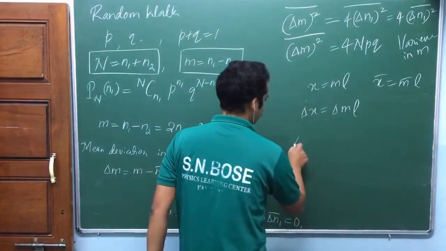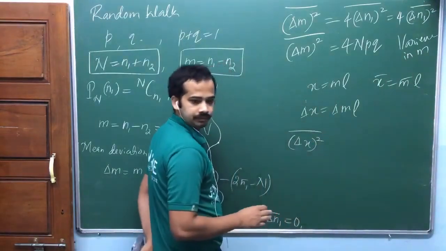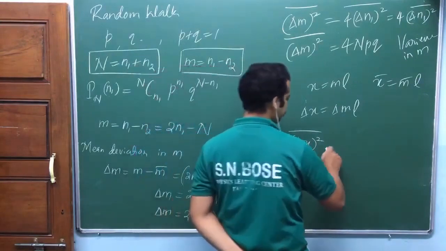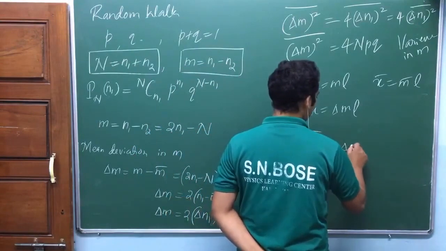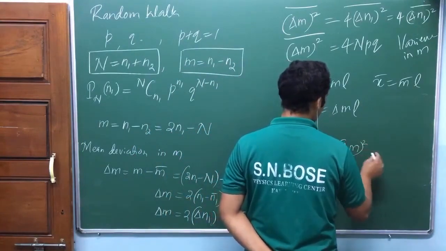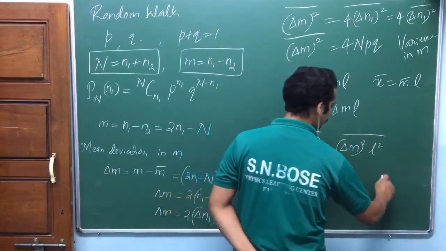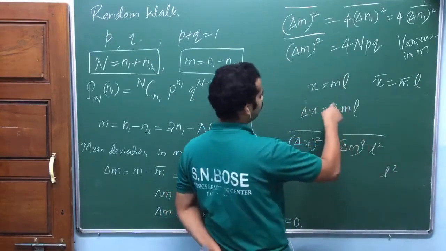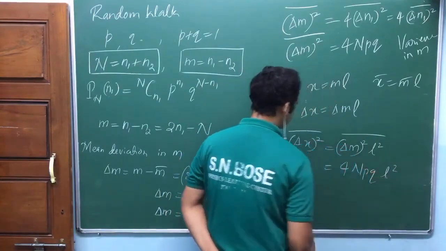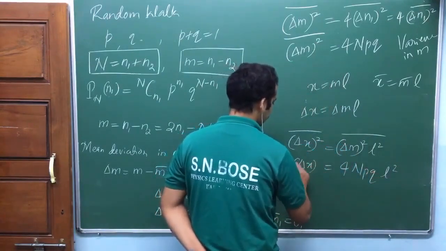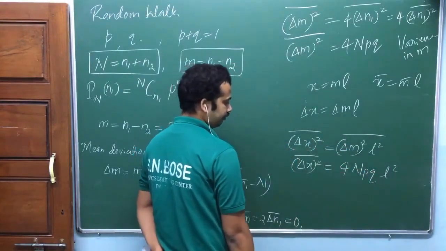Now delta x square the mean, that's equal to, speak out, delta m square L square the mean, isn't it? L square outside, delta m square the mean. What is this one? Delta m square the mean is 4 times npq. Delta x square the mean: only L square is extra. Variance in x.